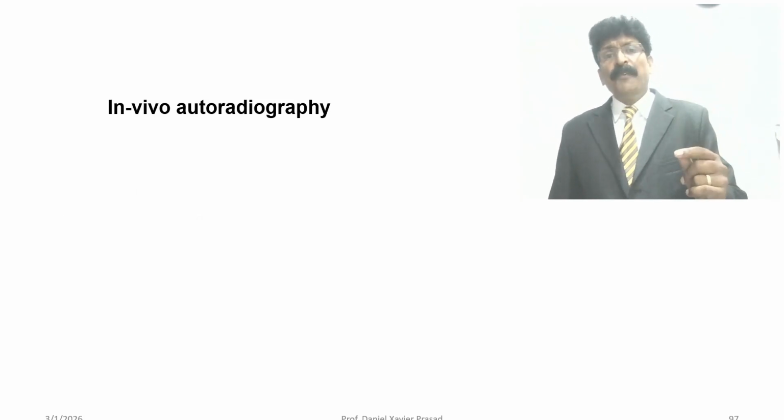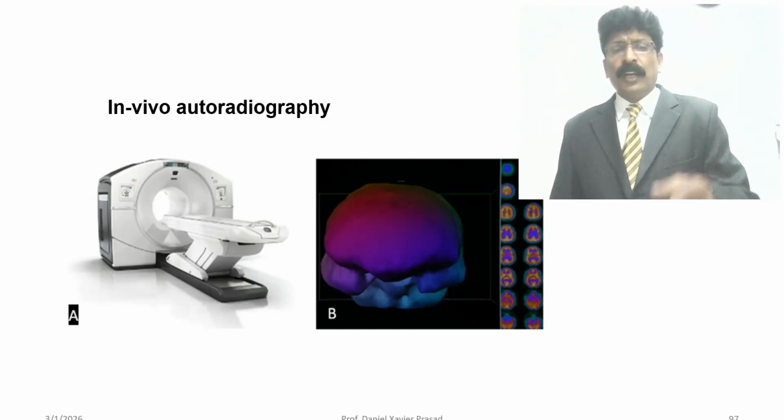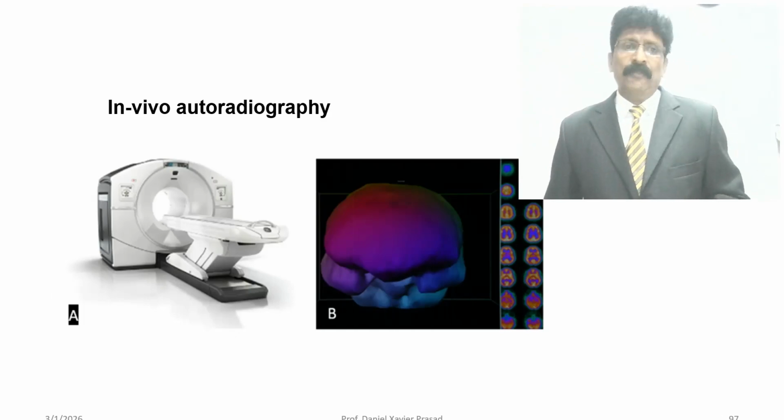In in vivo radiography, we have scanners.